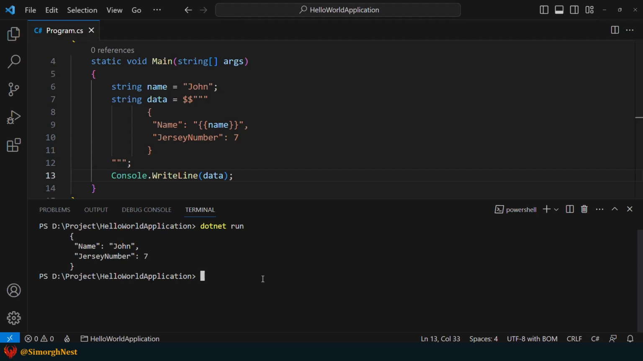In summary, raw string literals and interpolation improve the readability and simplify the management of strings. They provide a flexible solution for working with strings.